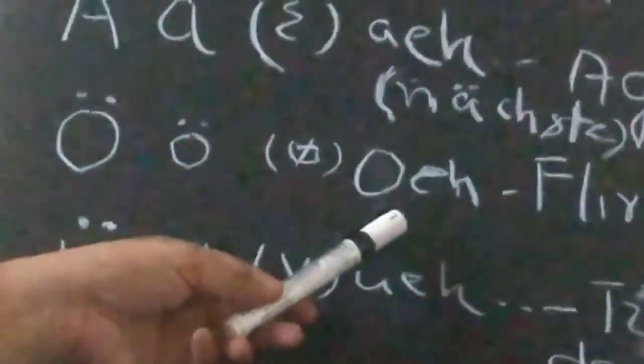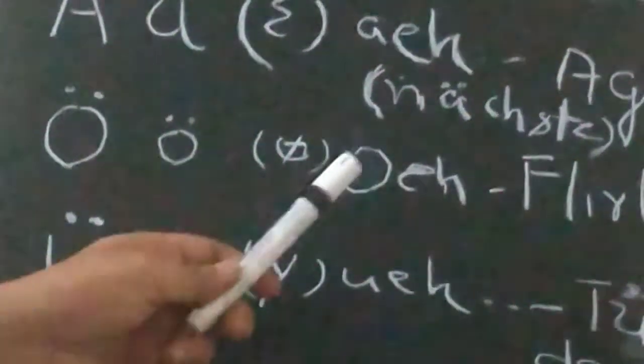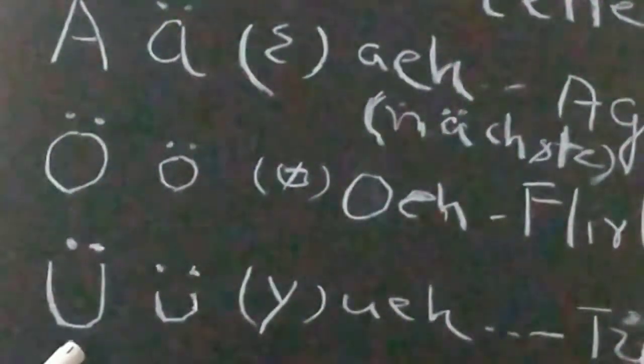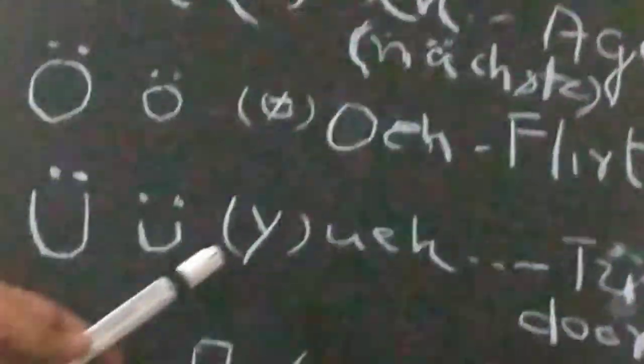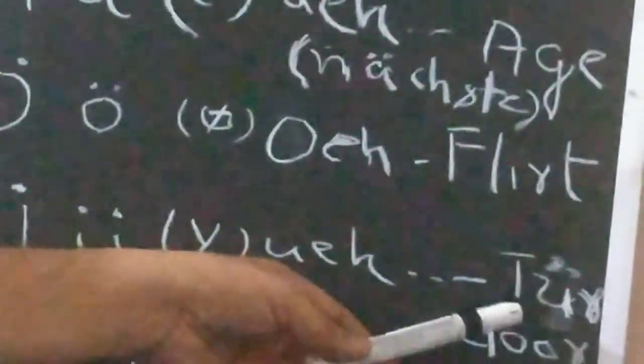It sounds like "oe", like in "girl". And the third one is U with two dots above. It sounds like "ue", like Tür. Tür in German is door.